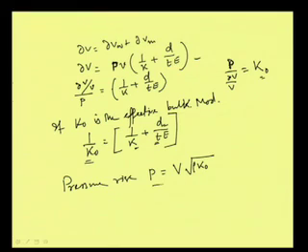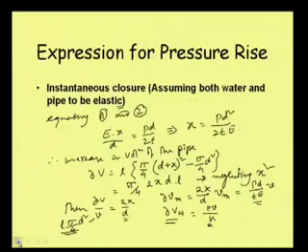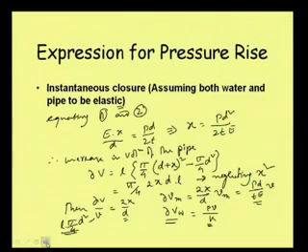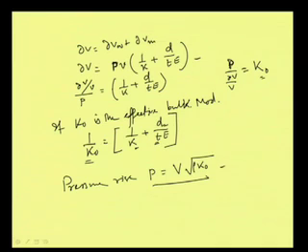This expression is nothing but what we used earlier at the beginning. We got that pressure rise P is equal to V root over K rho. The same expression we are using for calculating the pressure, but the difference is that in place of K, here we are using K0, which is coming from both the material property and the fluid property.